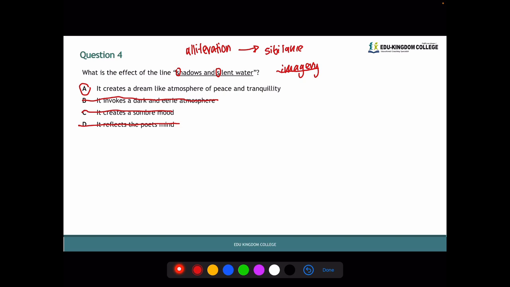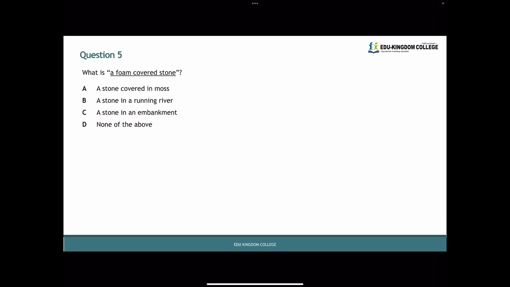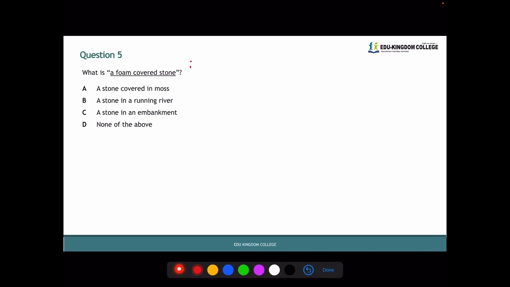Question 5 reads, what is a foam-covered stone? This, like the previous question, is imagery. Let's read through the questions together. A reads, a stone covered in moss. B, a stone in a running river. C, a stone in an embankment. And D, none of the above. So we have to think about the image that is being put into our head through this line.